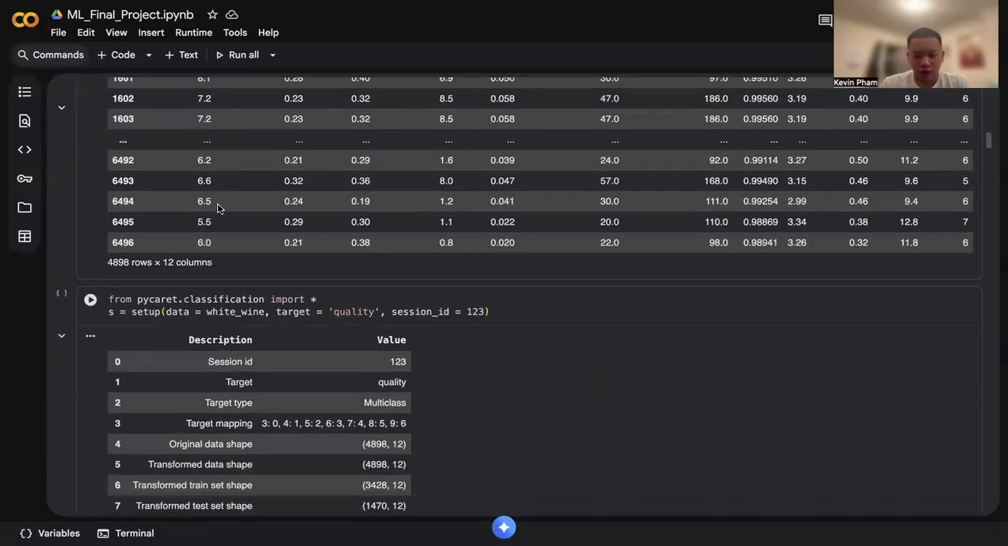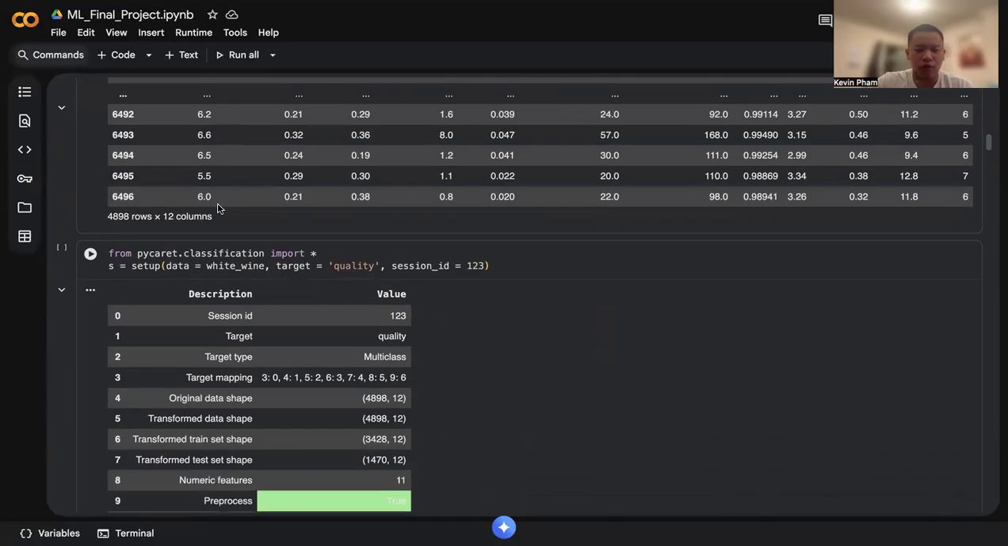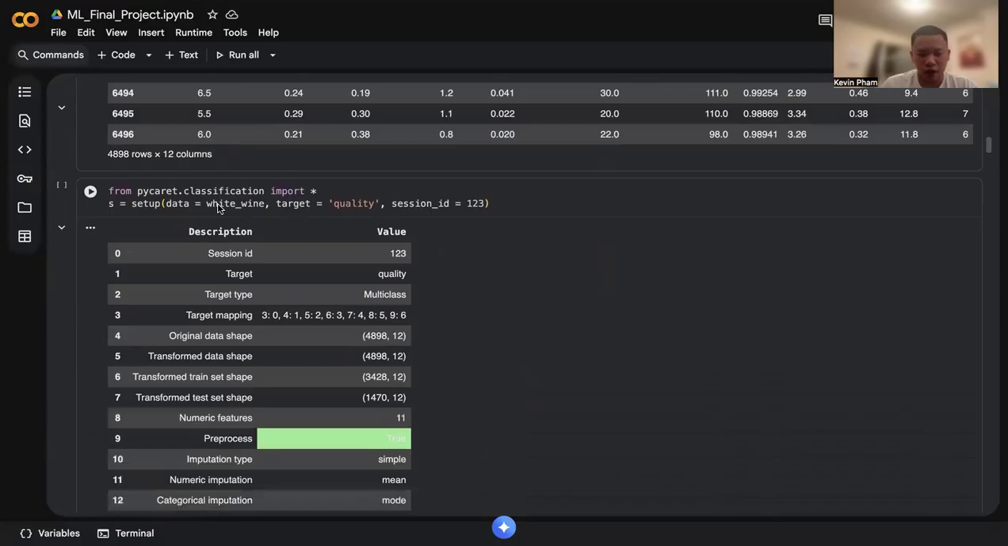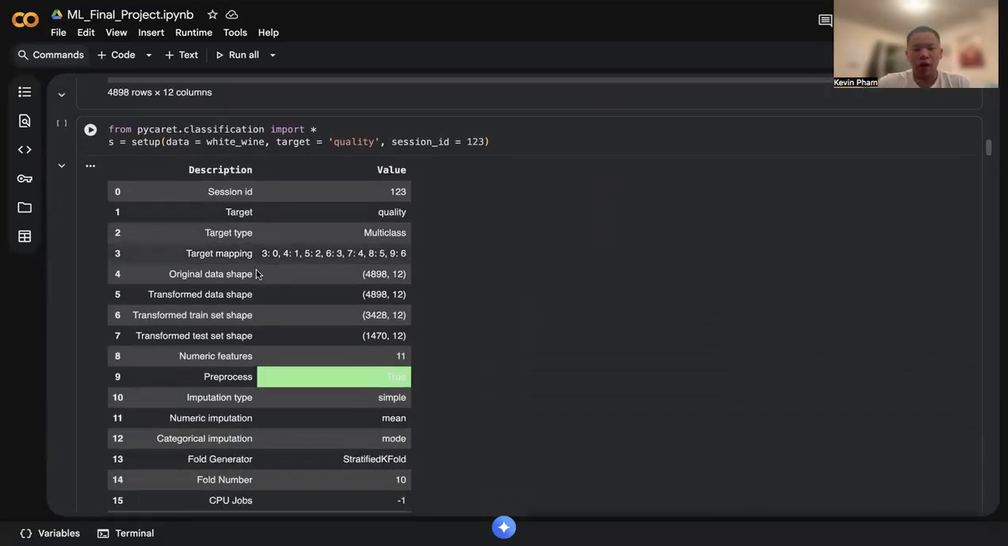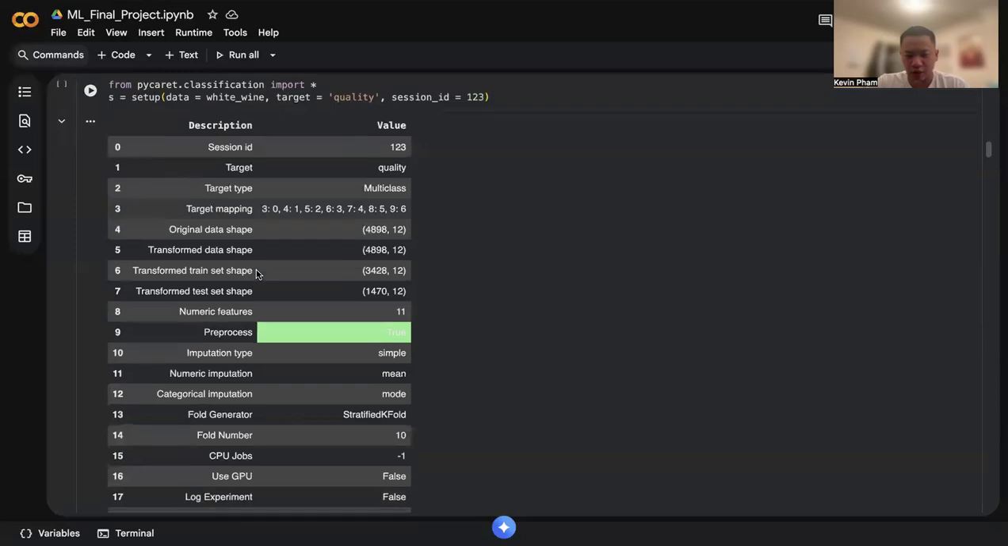Then I decided to create my pipeline. First, I determined the setup for the white wine. I found that there are 4,898 inputs with 12 different columns. And given that this is a multi-class problem, as it is a quality assessment model.